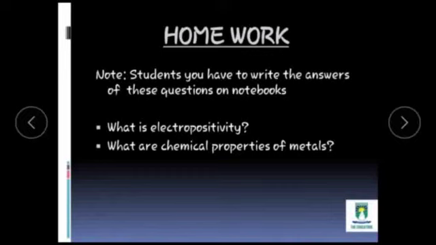Here is your homework. You have to write the answers of these questions in your notebooks. Your first question is, what is electropositivity? And you also have to tell what the trends of electropositivity are along the group and along the period, and give the answer with reason why it is increasing or decreasing. Your second question is, what are the chemical properties of metals?